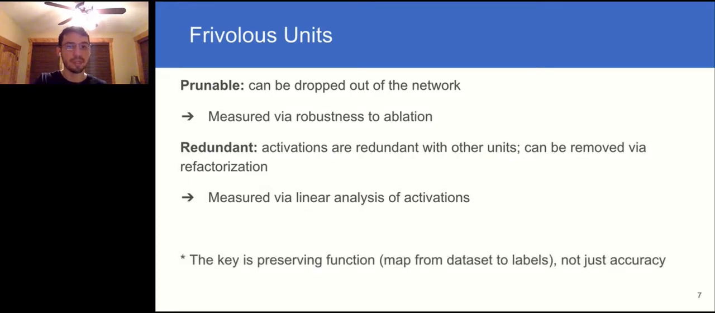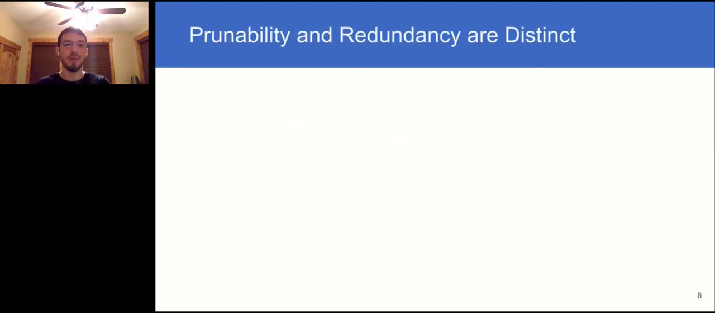Now, there are a few past approaches to network compression at the unit level that have targeted some notion or other of prunable or redundant units. However, here we analyze both, and we focus on preserving network function, aka a mapping from a data distribution to labels, rather than just accuracy, like most compression papers focus on. This is because preserving accuracy is necessary, though not sufficient, to guarantee that a compressed network computes the same function as the original one. So you may ask, what is the relationship between prunability and redundancy?